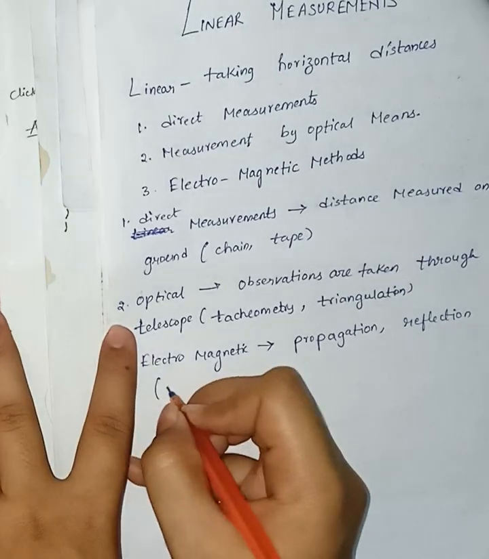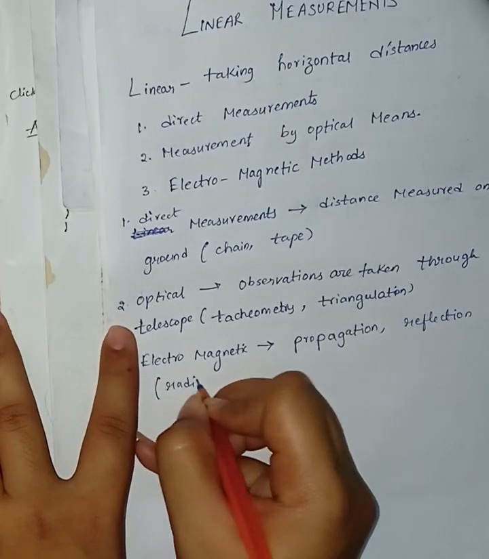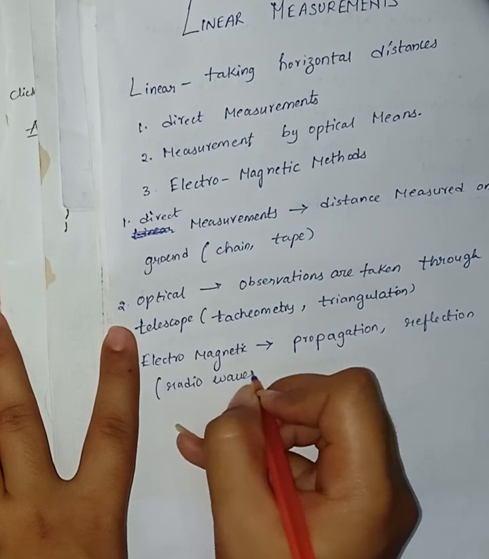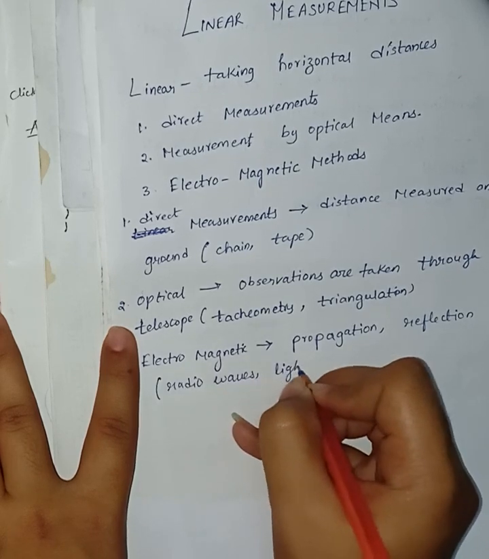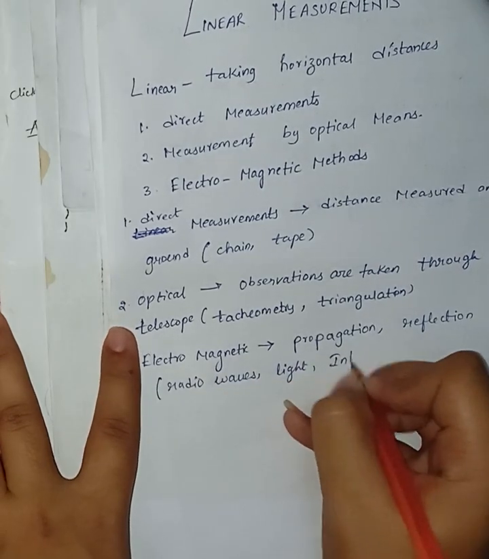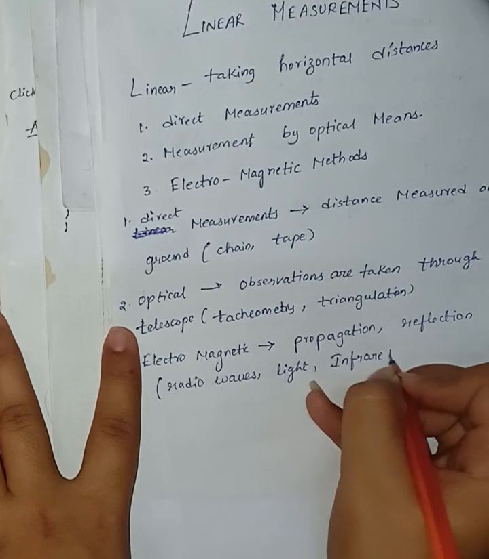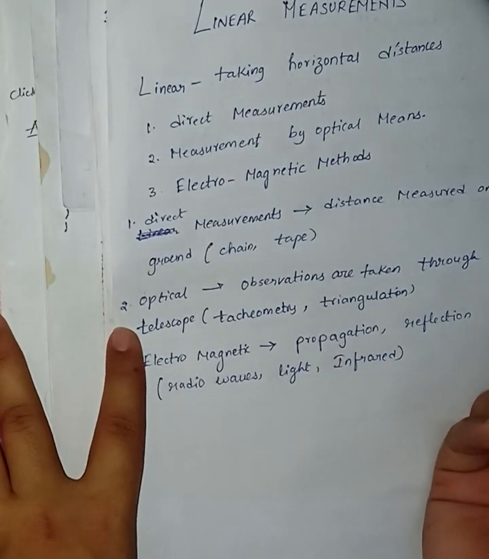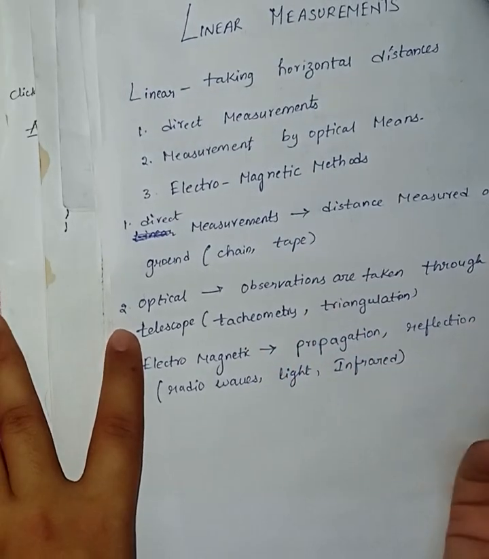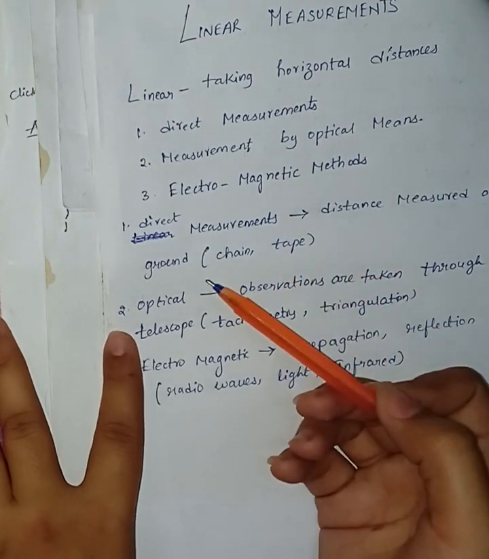What is the propagation of reflection? Either it may be radio waves, or light waves, or infrared waves.